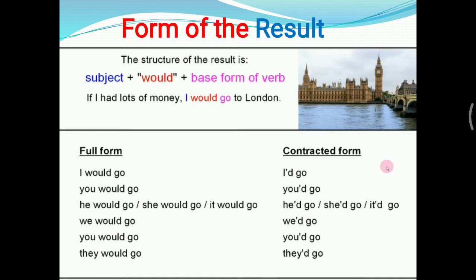And then those can be contracted like I would go becomes I'd go, and then you'd go, he'd go, she'd go, it'd go, we'd go, you'd go, they'd go. So this contraction is often used in spoken English or informal conversation.